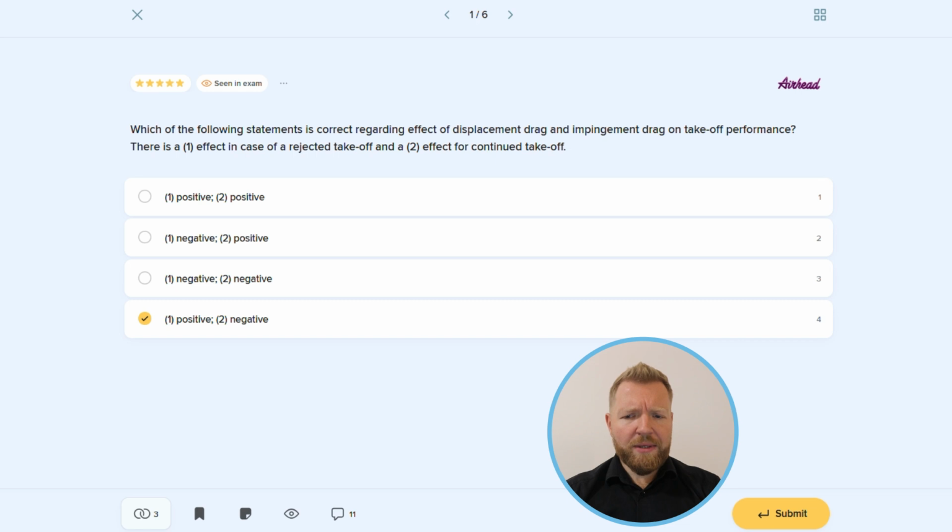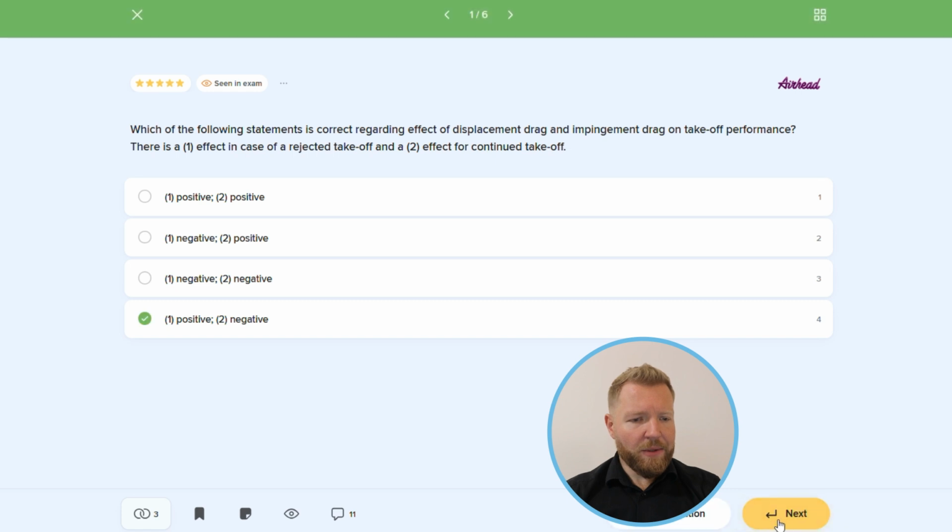Now, this question is a bit tricky because you might ask yourself, how come a contaminated runway will have a positive influence on braking in case of RTO? And obviously, it won't. We have to make sure that we fully understand what the examiner is asking us here, because this question is not about the influence of contamination as a whole in case of RTO. It asks only about the influence of displacement and impingement drag, so about the portion of factors that influence aircraft performance on contaminated runway. So, like I mentioned before, answer number 4 is correct.